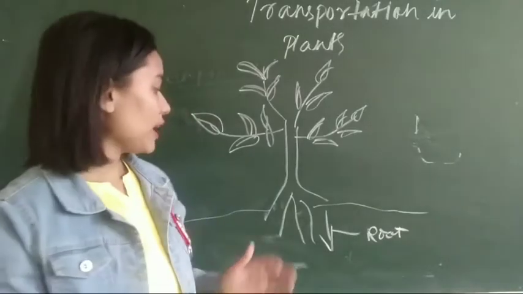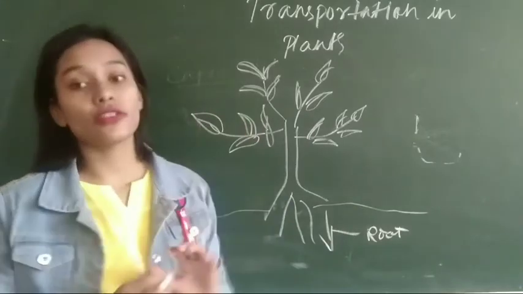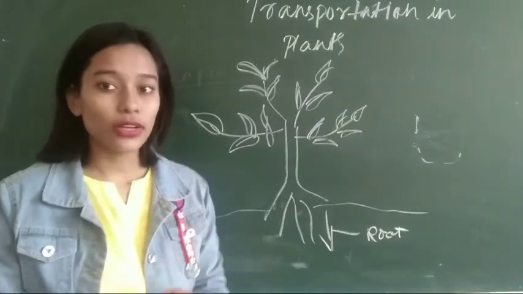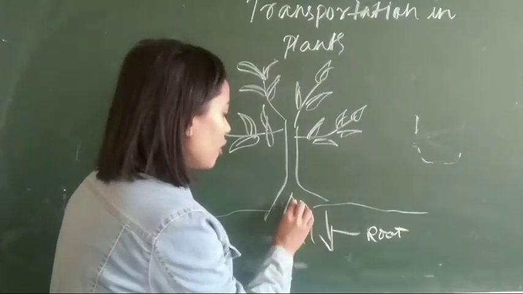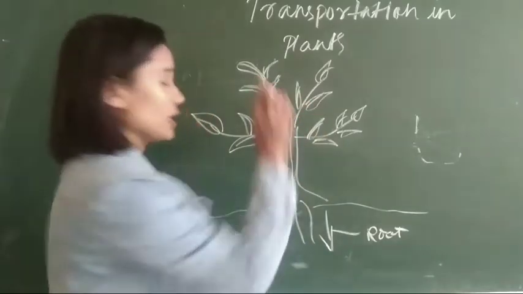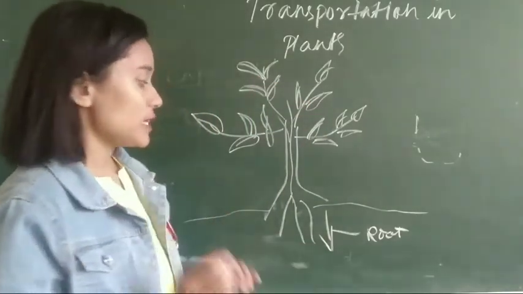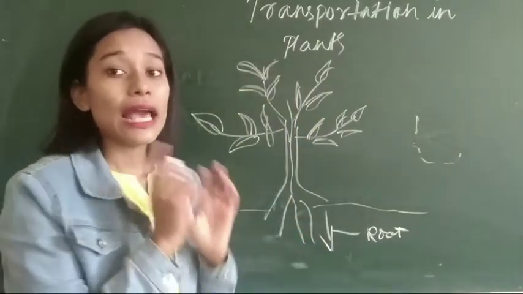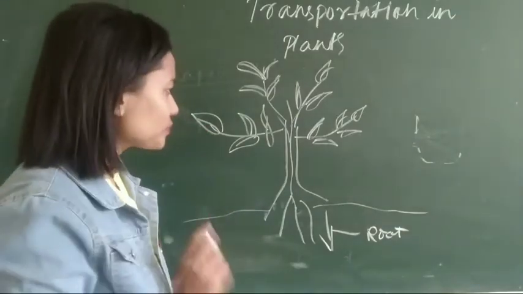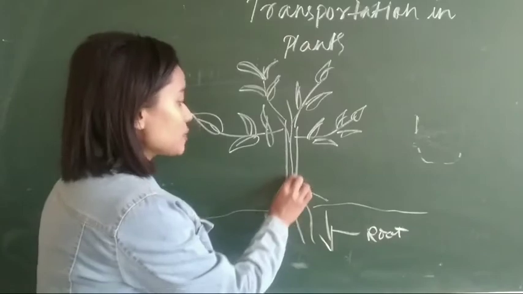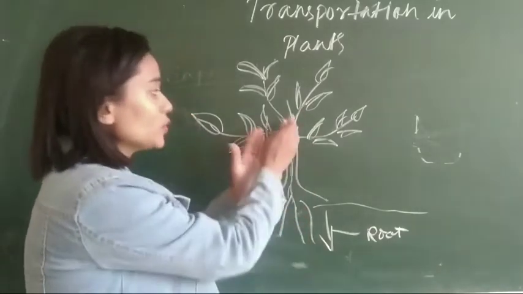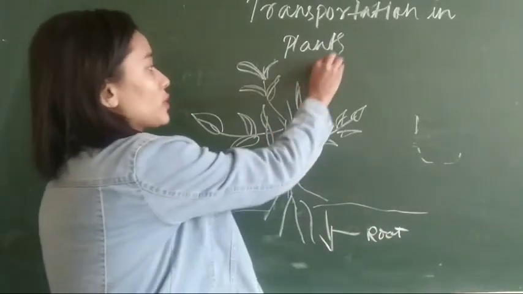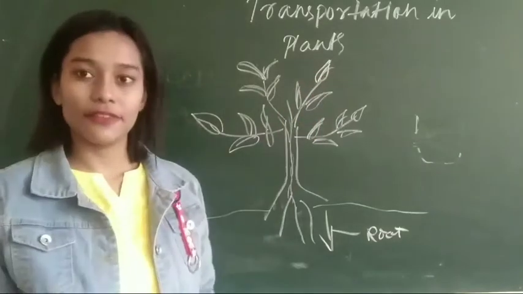Now you see how water is transported from the root to different parts of a plant. There is a bundle of tubular tissue called xylem, which takes water from the root to different parts of the plant. The process of transportation of water and minerals from the root to different parts of the plant is called what? Ascent of sap. Now keep in mind that ascent of sap is a downward to upward movement. Now we all know that photosynthesis takes place in the leaf.